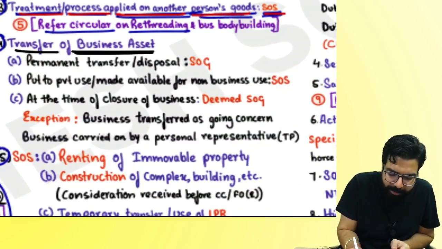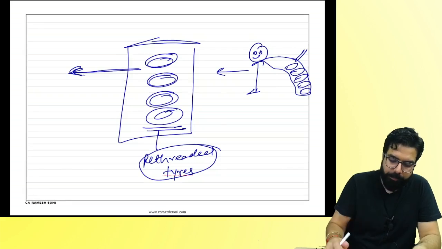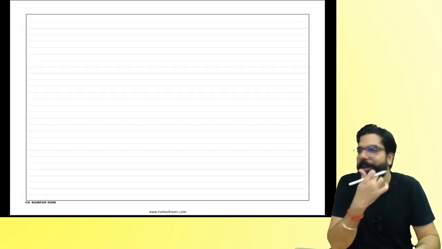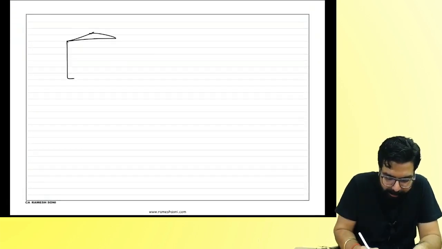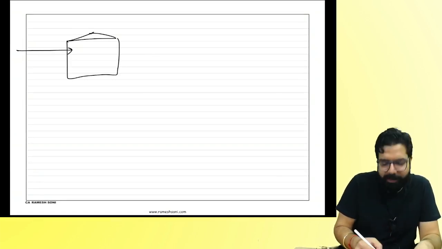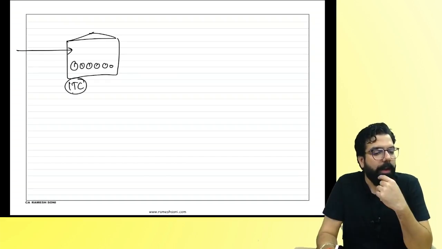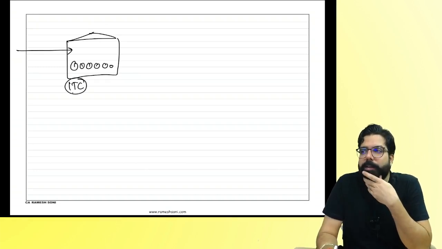Transfer of business asset. People understand one thing. You know what I did? I am a businessman. I bought all the business assets, and everything is there in my business. I took all the input tax credit. Now what happened?